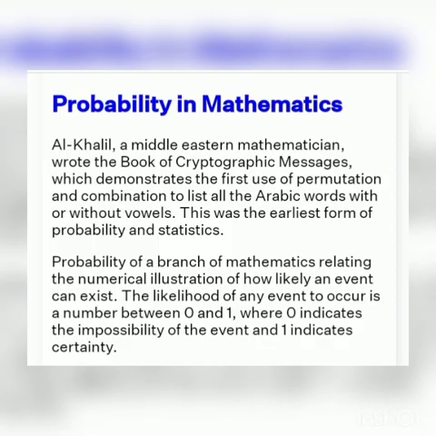Probability in mathematics. Al-Khalil, a Middle Eastern mathematician, wrote the Book of Cryptographic Messages, which demonstrates the first use of permutation and combination to list all the Arabic words with or without vowels. This was the earliest form of probability and statistics. Probability is a branch of mathematics relating the numerical illustration of how likely an event can exist. The likelihood of any event to occur is a number between 0 and 1, where 0 indicates the impossibility of the event and 1 indicates the certainty.